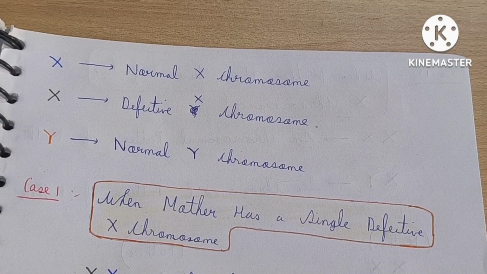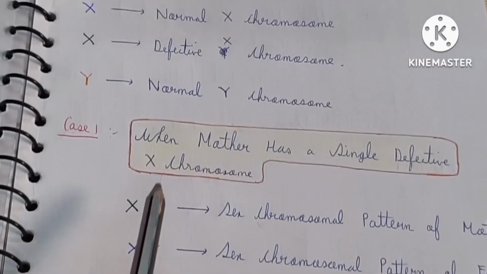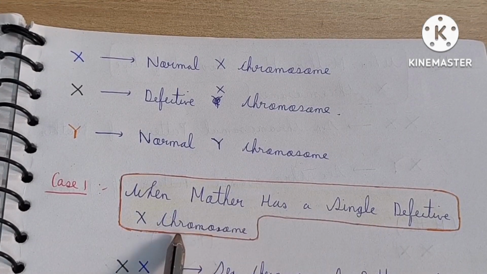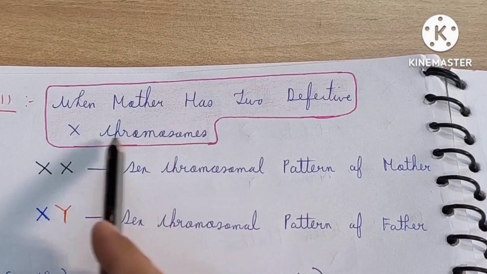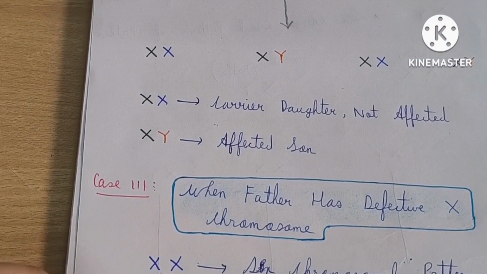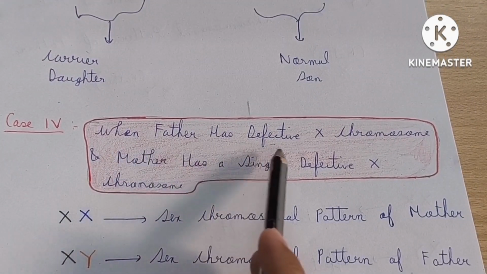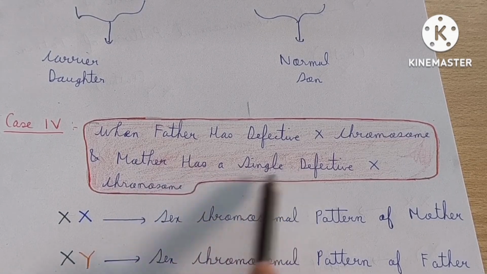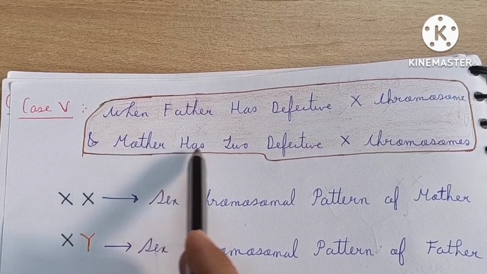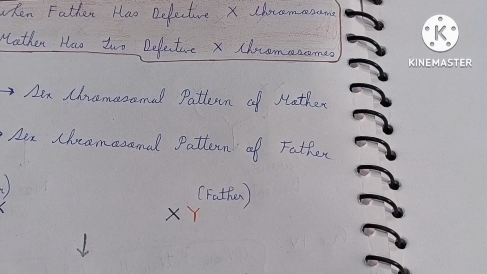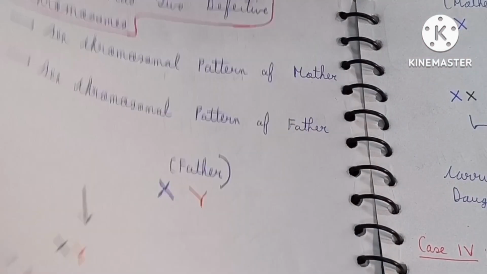Here I have discussed many cases through which an X-linked recessive disease can transfer from parents to offspring. Case 1, when the mother has a single defective X chromosome. Case 2, when the mother has 2 defective X chromosomes. Case 3, when the father has a defective X chromosome. Case 4, when the father has a defective X chromosome and the mother has a single defective X chromosome. And case 5, when the father has a defective X chromosome and the mother has 2 defective X chromosomes. If you see all this pattern, you can easily understand.